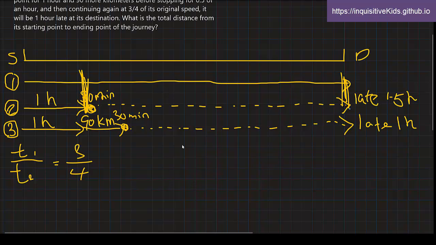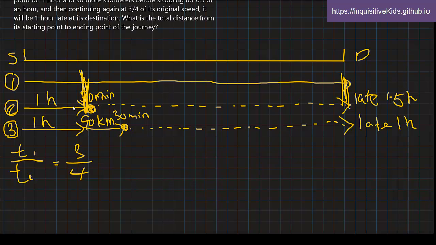Why? Well, here we know that the velocity of number 2 compared to number 1 was 3 to 4. And so because number 1 is faster in this section, it's flipped around, so it's 3 to 4. It takes less time because it is faster.